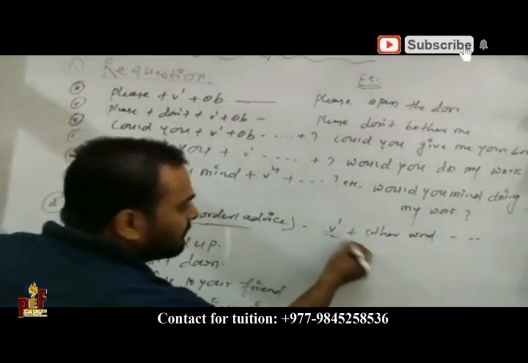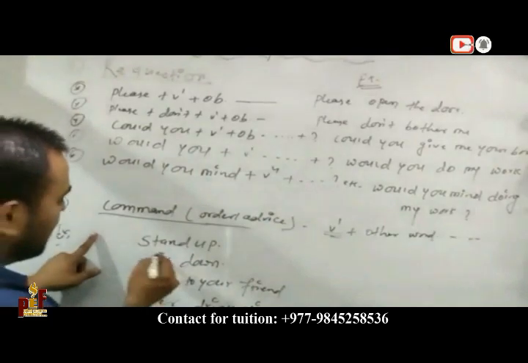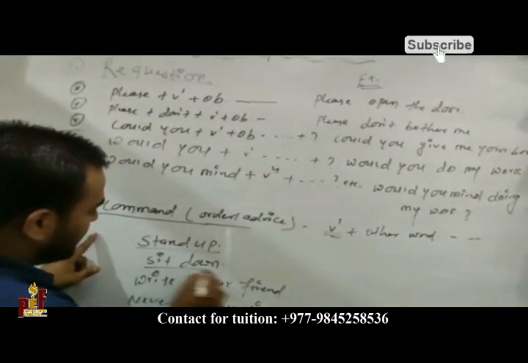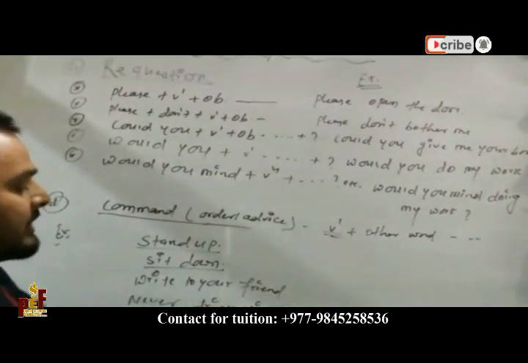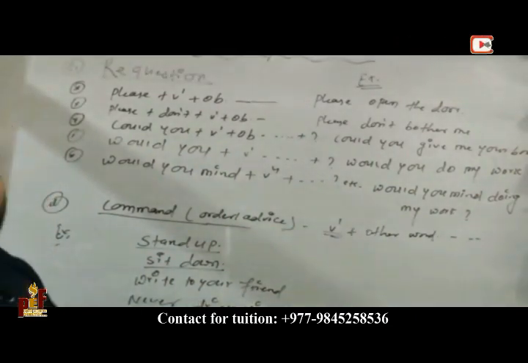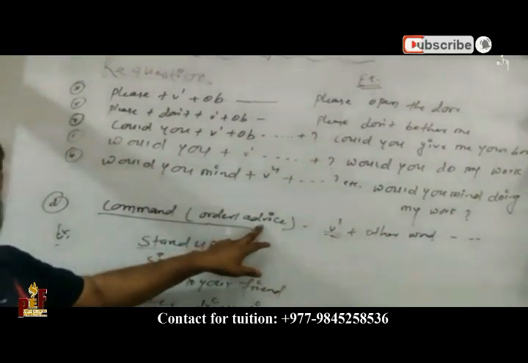So first, the main verb. Examples: stand up, sit down, write to your friend, never drink wine, don't make a noise. These are the examples of command, order and advice.